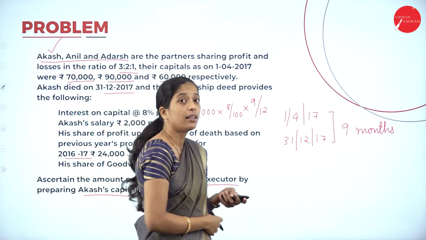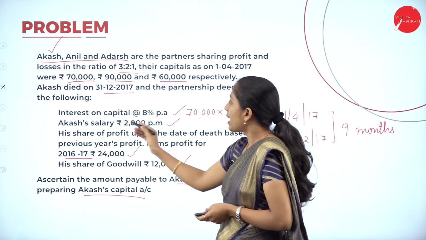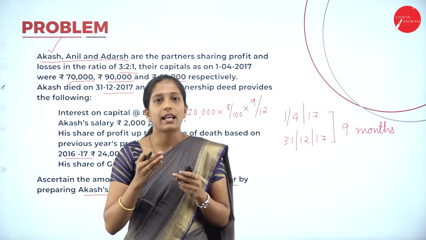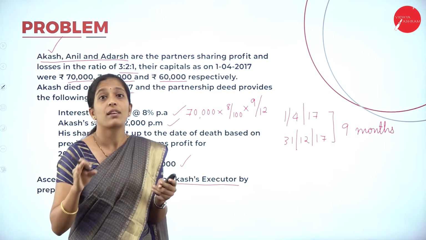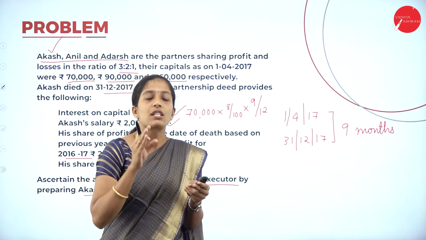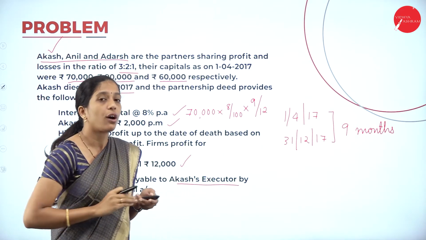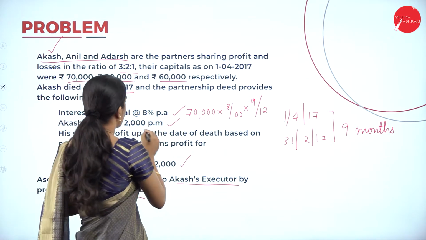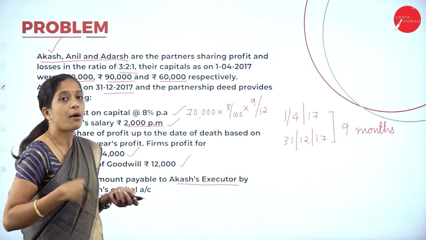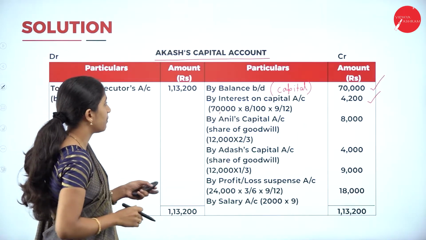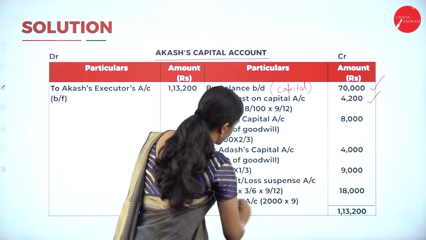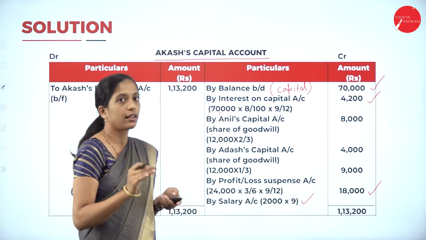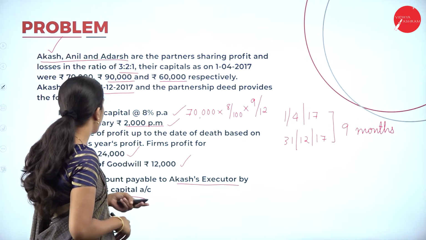Next, salary. Akash's salary is 2,000 per month. Can we directly calculate 2,000 into 12? No, he was not there for the whole year, only for 9 months. So for how many months do we calculate? 2,000 into 9, because this is 2,000 per month, and he was in the business for 9 months. So by salary account, 2,000 into 9 gives 18,000. Clear? Yes.